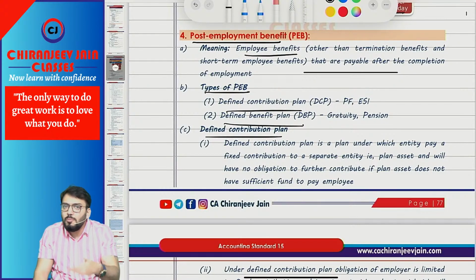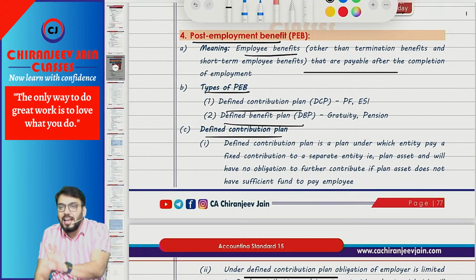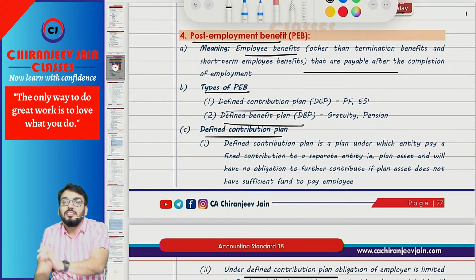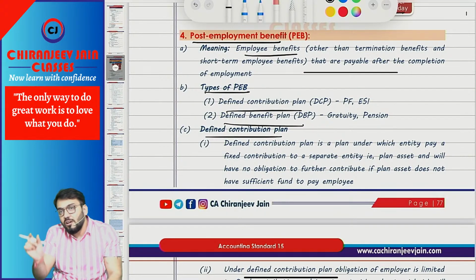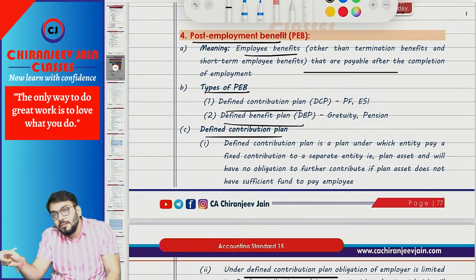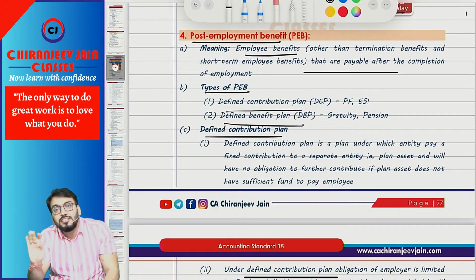So a fixed amount will be contributed by whom? The employer, to a separate entity. That separate entity is known as plan asset. Correct. And once the amount is contributed, there is no further obligation to contribute any amount in case of insufficient fund in that plan asset. Can I say now that the plan asset will pay directly to the employee on retirement. So once the employer has contributed the amount, they do not have any other obligation.